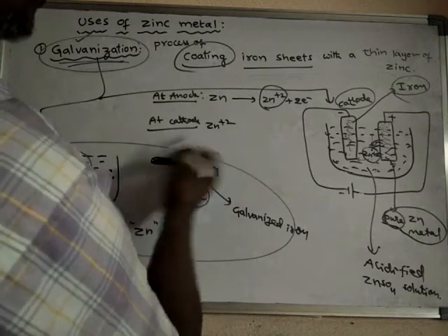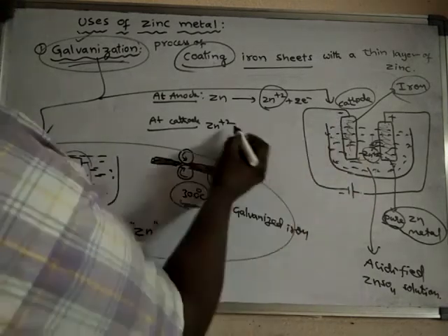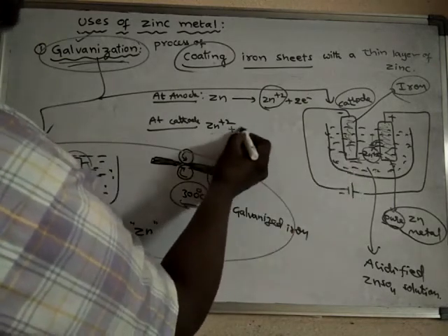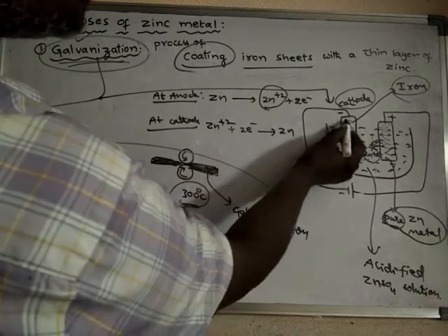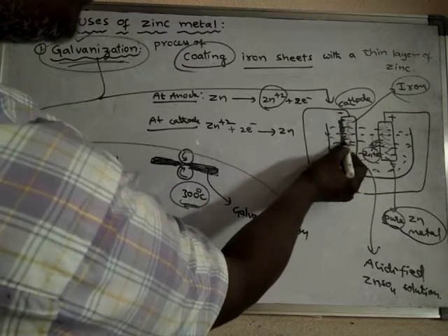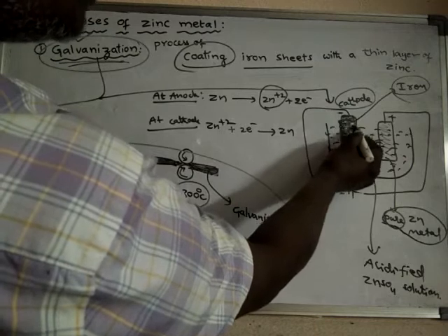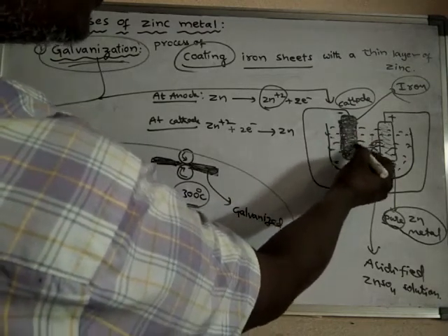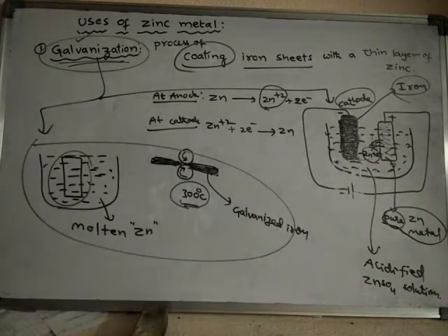At the cathode, zinc ions move towards the cathode, which is the negative electrode. After coming towards the negative electrode, zinc will take electrons from the cathode and convert into zinc metal, and that zinc metal is deposited on the surface of the iron. Slowly the zinc metal will deposit as a thin layer, so that finally the iron metal is completely covered by the zinc.